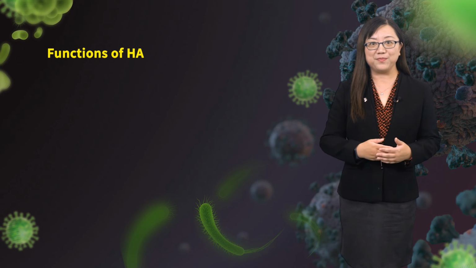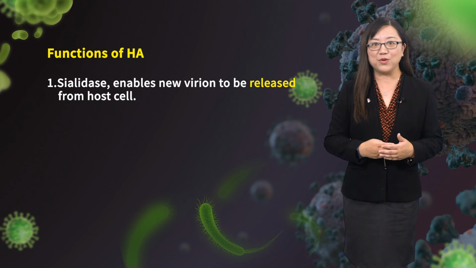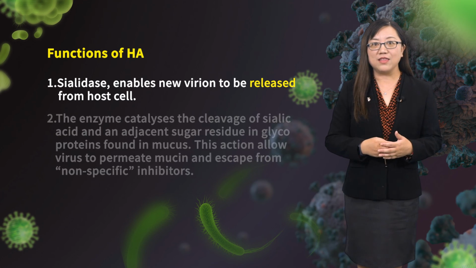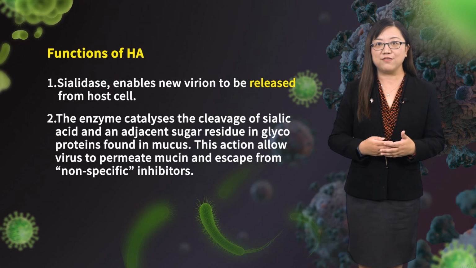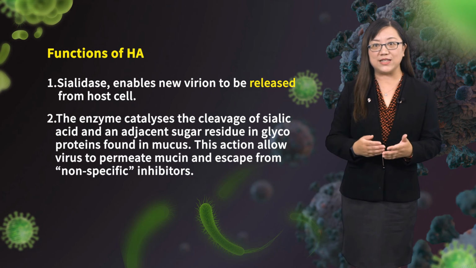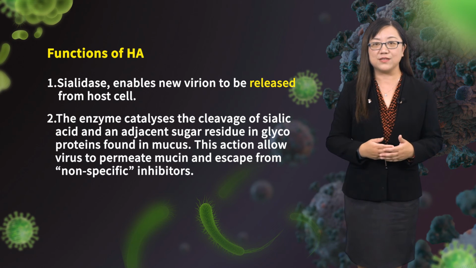Functions of NA. 1. Sialidase enables new virions to be released from host cells. 2. The enzyme catalyzes the cleavage of sialic acid and an adjacent sugar residue in glycoproteins found in mucus.